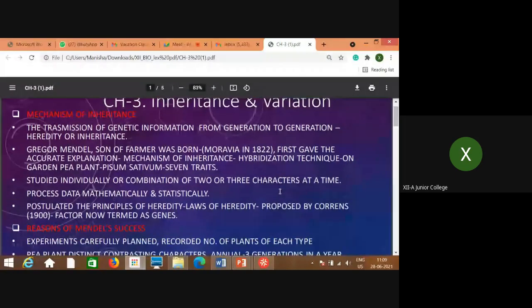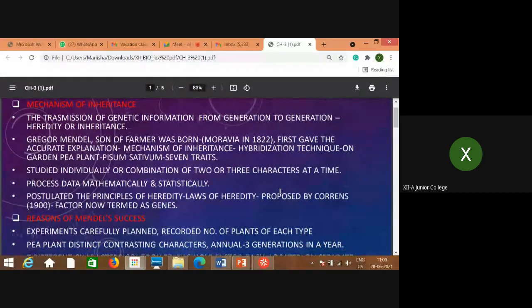So, mechanism of inheritance, that is the transmission of genetic information from generation to generation, is called heredity or inheritance, as I told you. For example, if one of the parents has a specific character feature, suppose curly hair, then in human beings, their offsprings, maybe son or daughter, will have the same character, that is curly hair. This is just one example. Maybe skin color, hair color, etc.